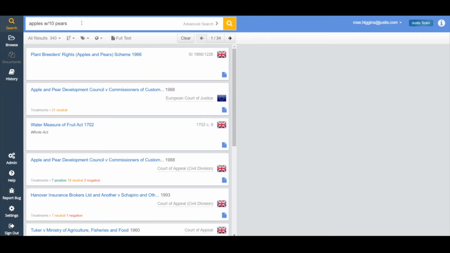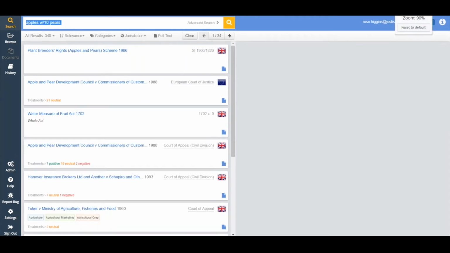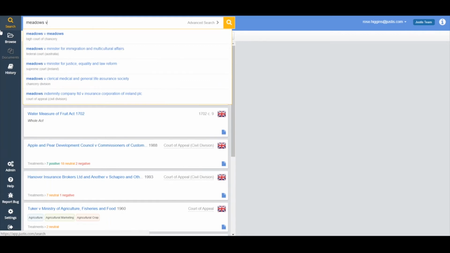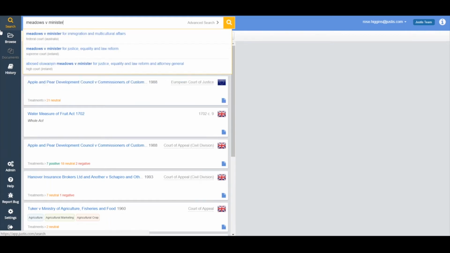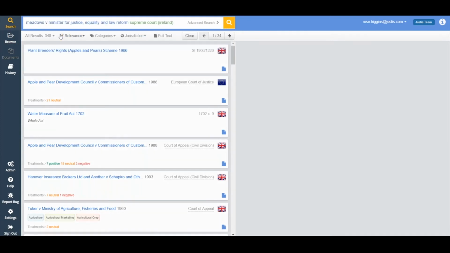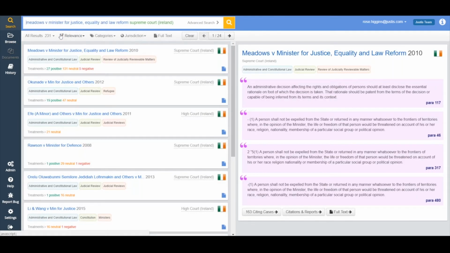So I've started typing. The case that I'm looking for is Meadows and the Minister for Justice and Equality and Law Reform, and perfect, here are my results. So on the left hand side, again, we've got a list of results that match my search, so these could be cases that have referred to the Meadows and Minister for Justice case, so it's within the full text of the judgment. That's why they're coming up in our search results. The right hand side of the screen is the exact match. So this is the case that JustisOne is telling us is the best match for the search that we have done. So I can click on that there and it will take me through to the document.